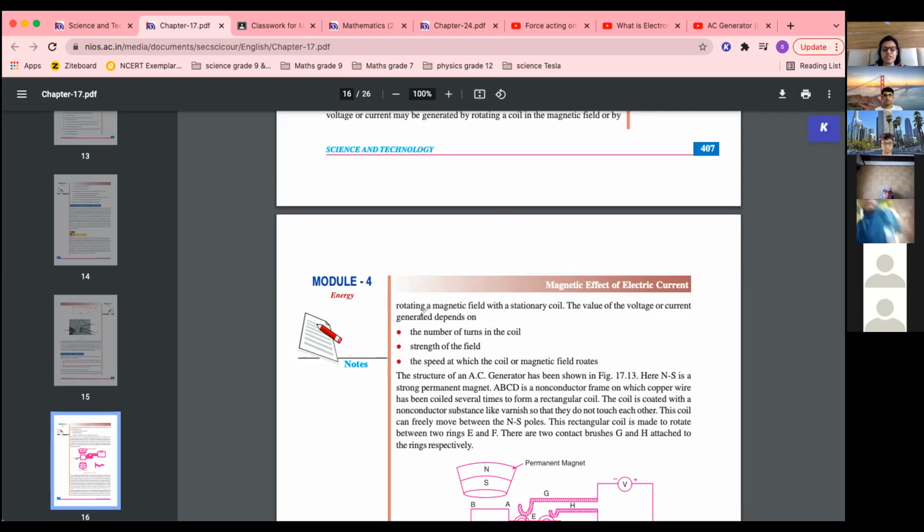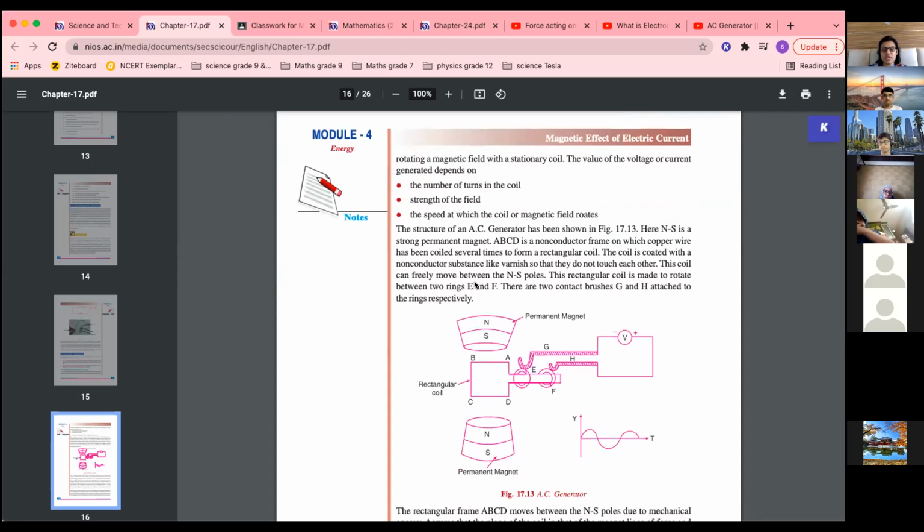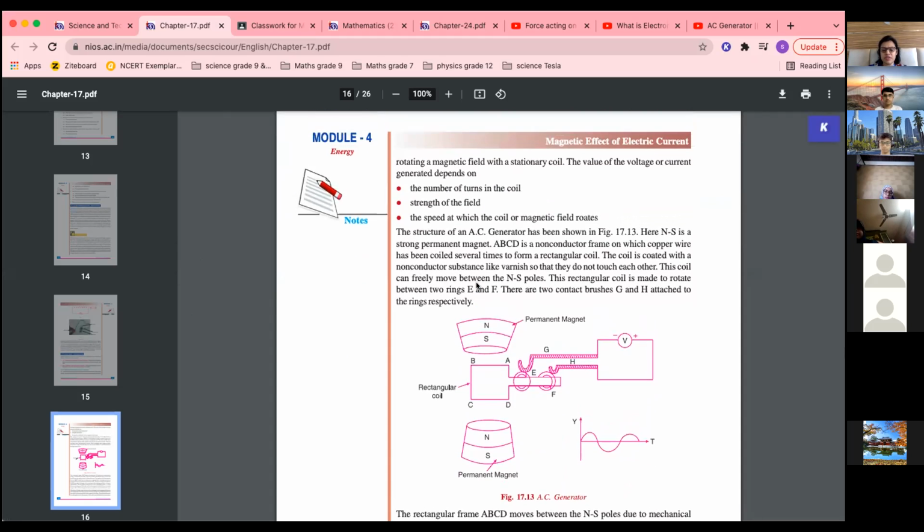Can we start with the AC generator? Yes, ma'am. Okay, now see, this AC generator diagram is very important. I'll show you a video also of how it moves, you will understand, because the diagram also comes when it is asked in the question, a 6 marks question. So what is the principle, and show the working of an AC generator. So you have to draw the diagram and then you have to explain.